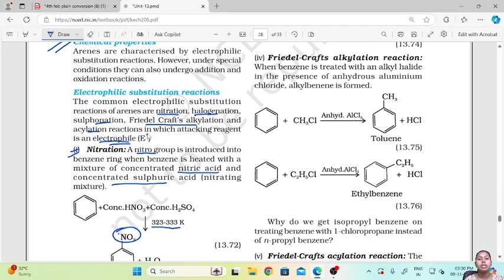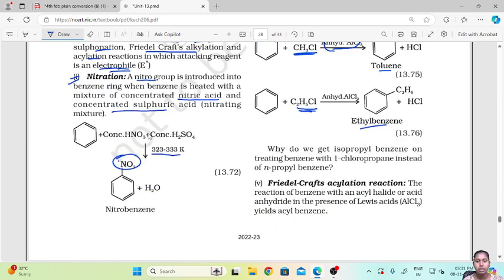Next one is the Friedel-Crafts alkylation. So when benzene is treated with alkyl halide in the presence of anhydrous aluminum chloride, alkyl benzene is formed. So when you have a benzene and you have an alkyl chloride in presence of anhydrous AlCl3, you form an alkyl benzene, that is toluene, ethylbenzene, whichever alkyl chloride you have, that alkyl group will be added onto your benzene ring in presence of anhydrous AlCl3.